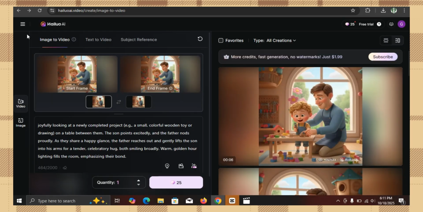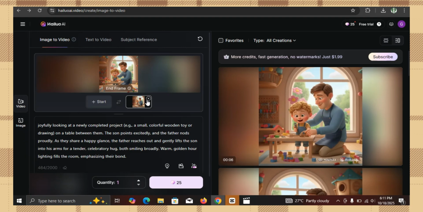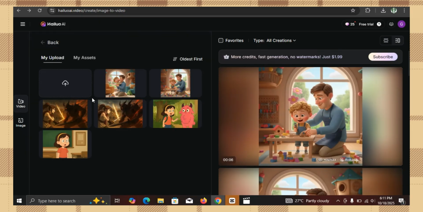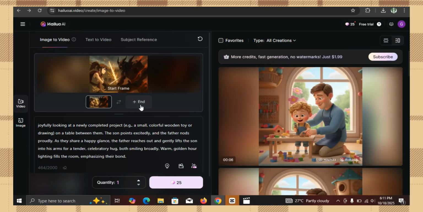So how do you do that? First of all, this is where you are going to be uploading your image. Okay, you upload the image. This one is the start, this one is the end. So how do you want your image to be like? Once you are done generating this image with Nano Banana, you come here and paste it. You either upload from your file, or if you already have uploads, these are images I uploaded. So these are generated animated images I uploaded right here. You can choose from here.